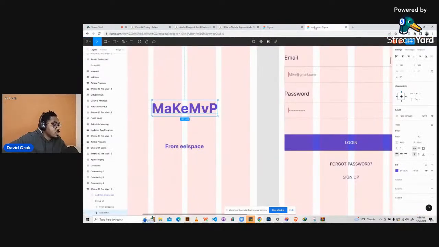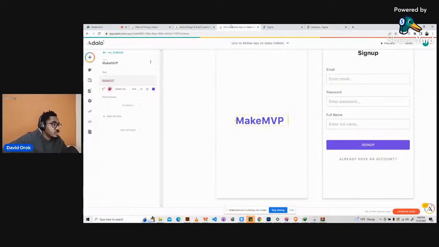You can see here we have "make MVP from yield space." So I'll just tap on it and see what's happening there. So here, this one is 16, okay? And it's also bold in the same color. So I will just go back to Adalo.